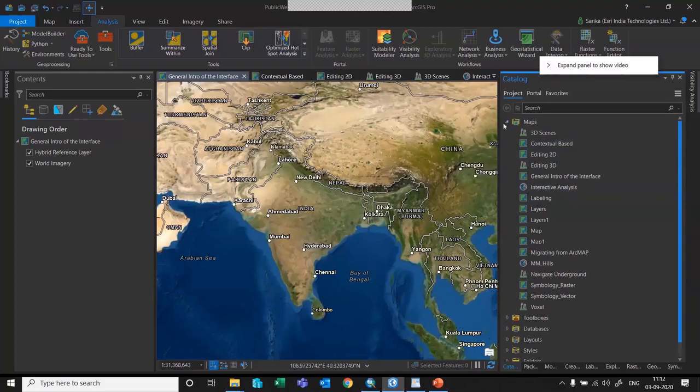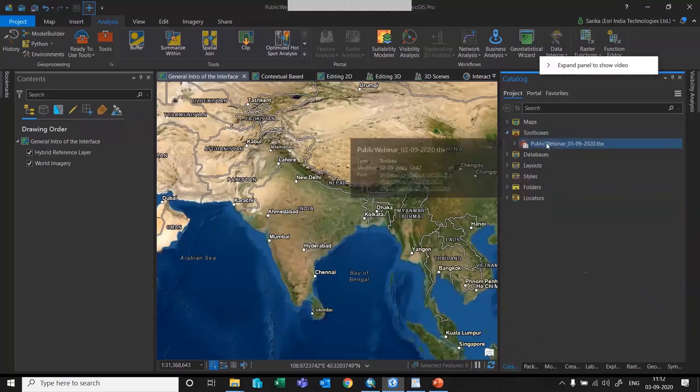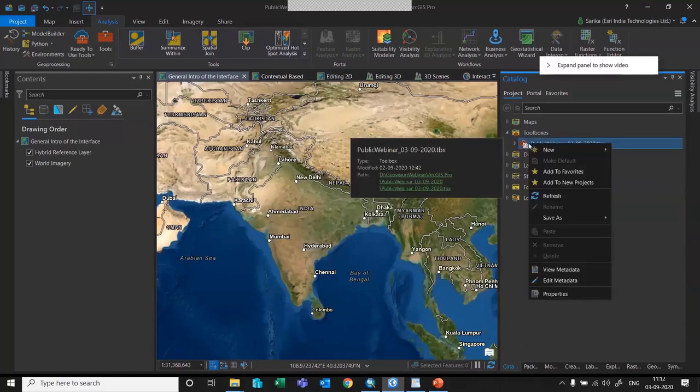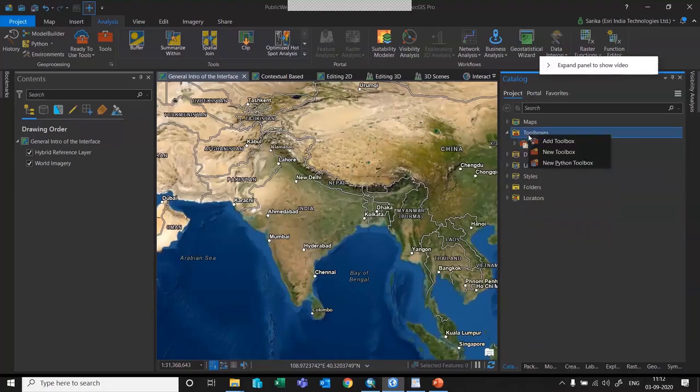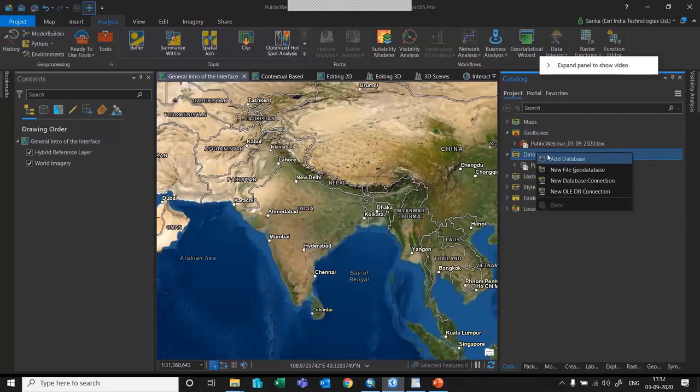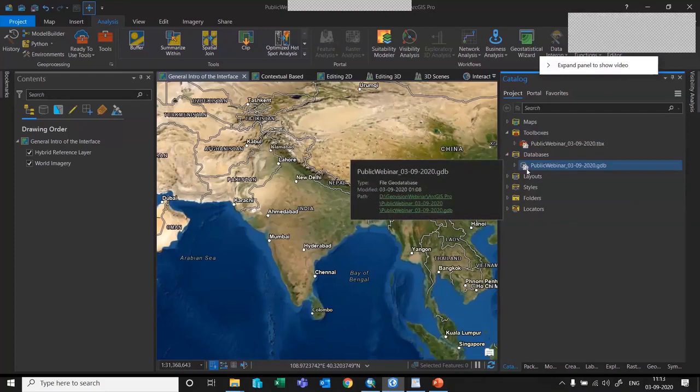And then we have toolboxes. By default, when you create a project, you will get a toolbox along with it. You can either start creating models within this toolbox, create your own toolbox, or add an existing one as well. And then moving on to databases, here you can make a database connection or create a new database file. By default, you will see a database that has been configured with the project file. So if you want to save anything, you can directly save to this database rather than creating a new one.